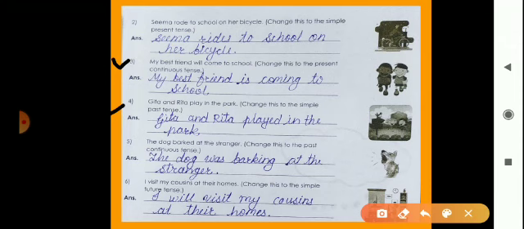Okay. Now the next example here. Fifth, the dog barked at the stranger. Now change this to the past continuous tense. So what is the formula of past continuous tense? Subject plus was, were plus ing form of verb and then object.